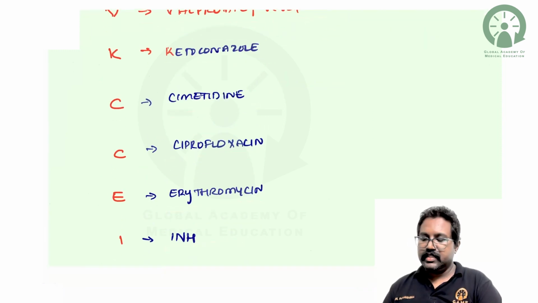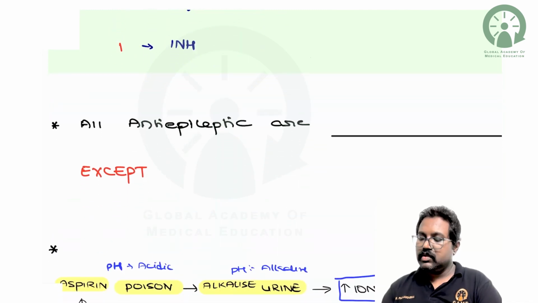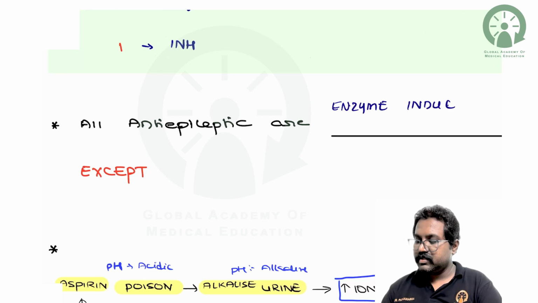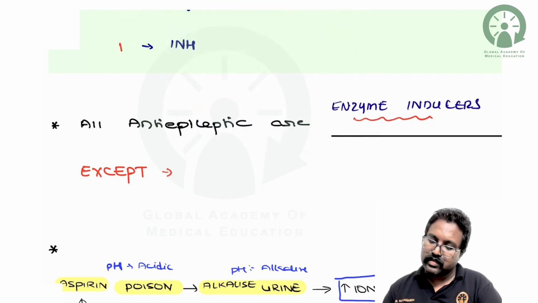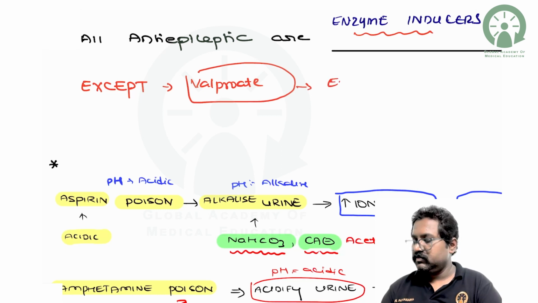and INH. Here the one thing you should remember is, all the anti-epileptic drugs are what? All the anti-epileptic drugs are enzyme inducers. So all are enzyme inducers except for valproate, that is sodium valproate. Sodium valproate will be the enzyme inhibitor.